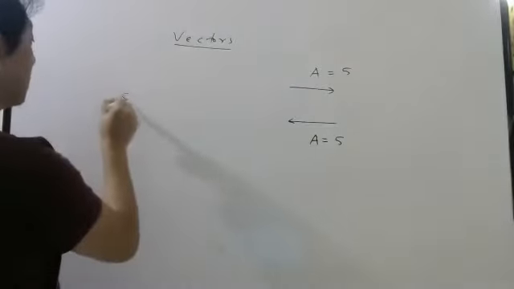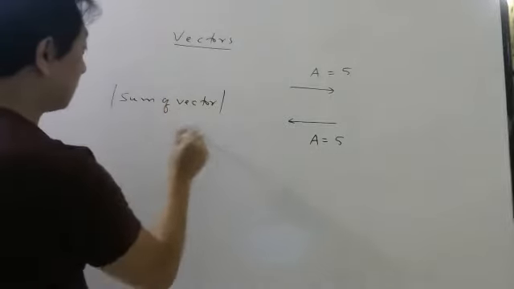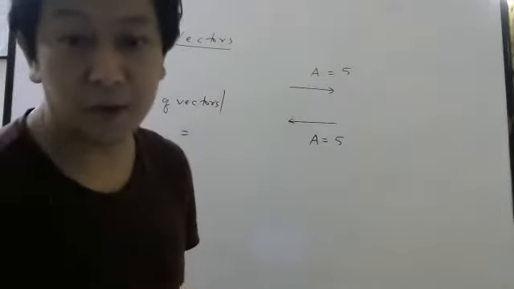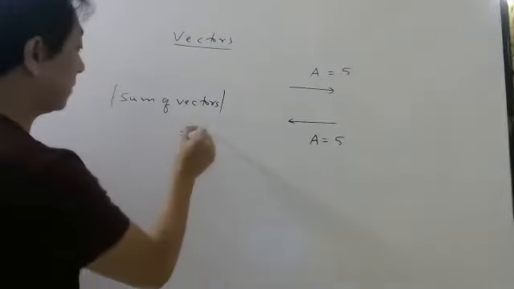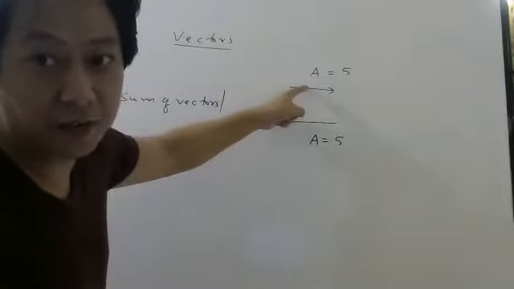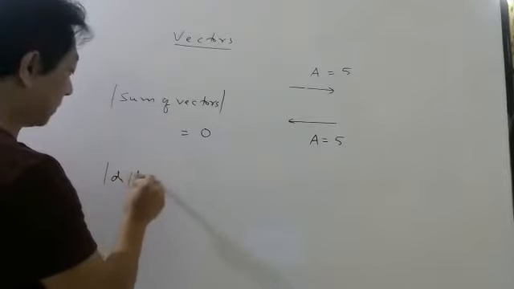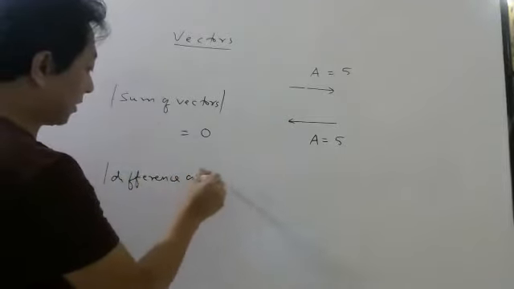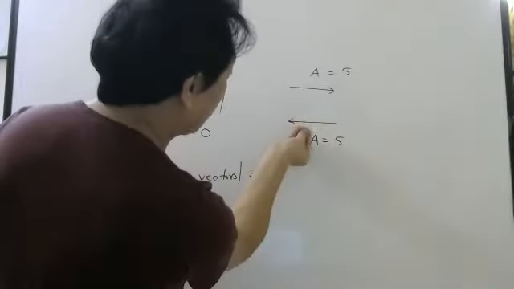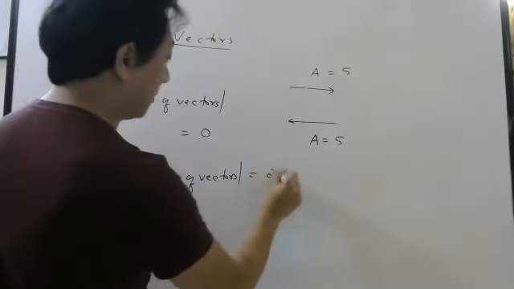So now if I ask the magnitude of the sum of vectors, what will be the answer? If I add these two without flipping, what will be the answer? Now it will be 0. Because we have to add this with this. This is negative of this, right? In vector form if you write. And what will be the difference of vectors? Difference means you have to flip this one. So if you flip this one and you add here, it will be in the same direction. So you will get 2a.